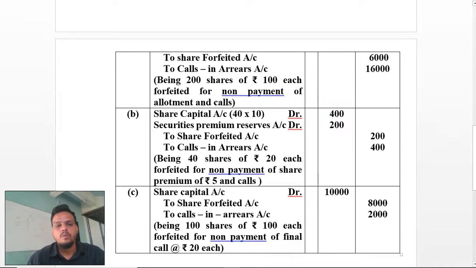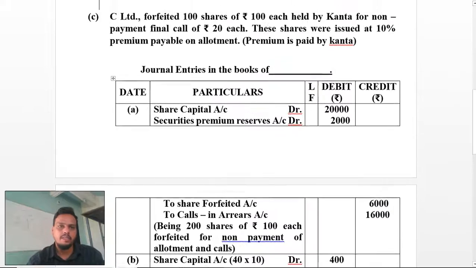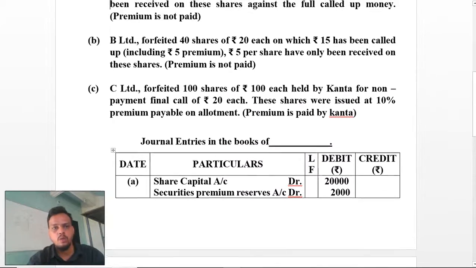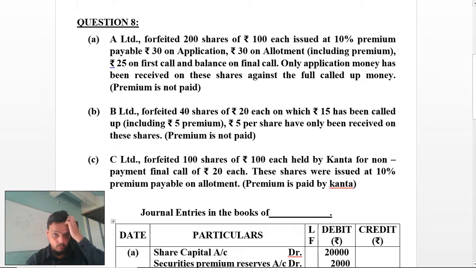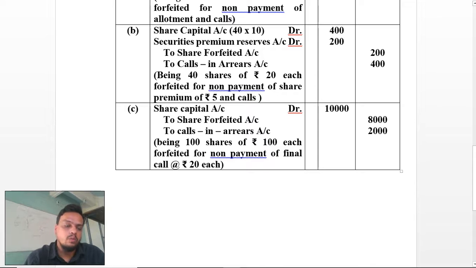Now you can see it very clearly. These entries are to be very much clearly understood, where the entry has been mentioned and how. Just be careful with the question and write the entries accordingly. In the next video, we will see at discount how the security premiums and how the shares have been discounted. If the amount is not paid, how the forfeiture occurs, I will discuss this in the next video.